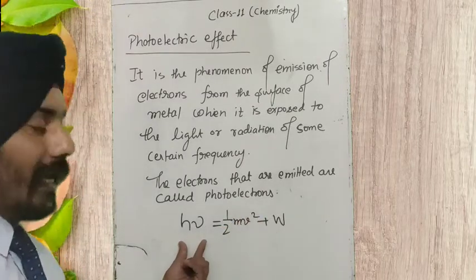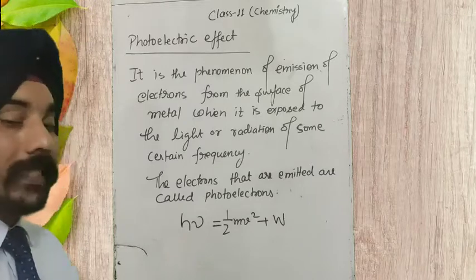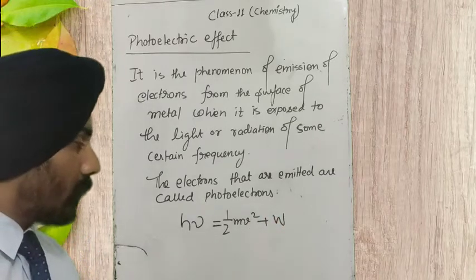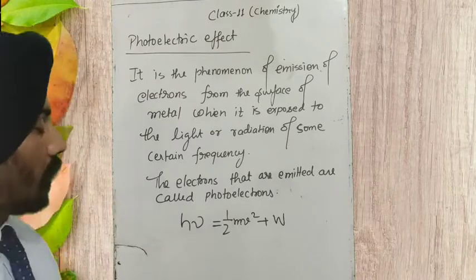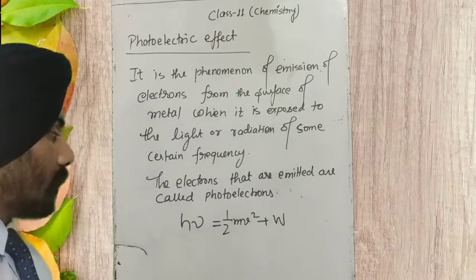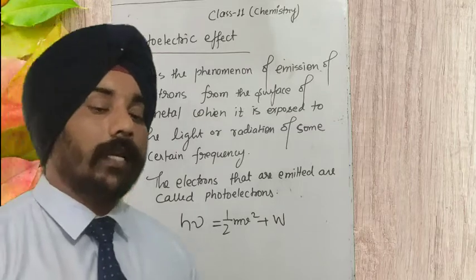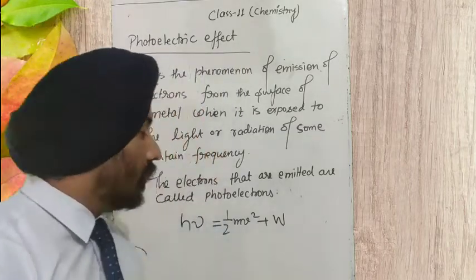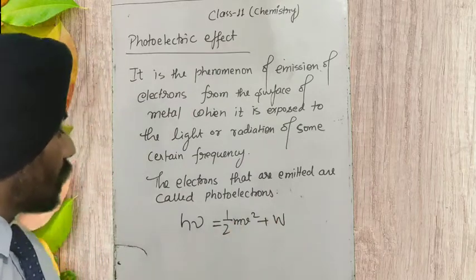So this energy given by the photon was divided into two parts. One is the work function, that means the energy spent to come out from the surface of the metal, and the rest is the kinetic energy given to the electron by which it leaves the surface of the metal. So here we have two things.